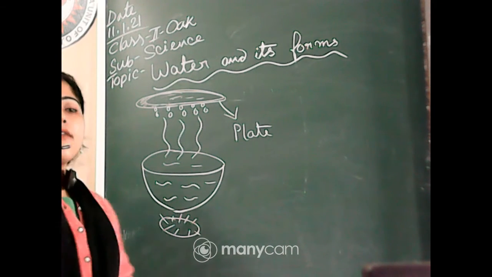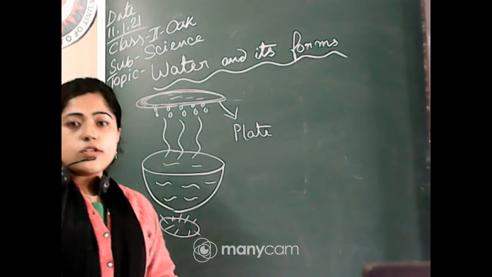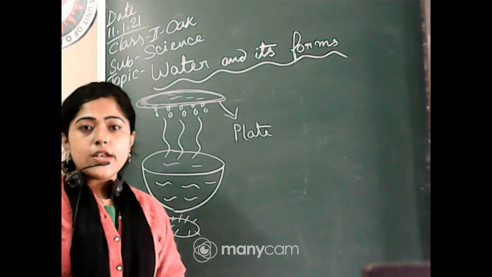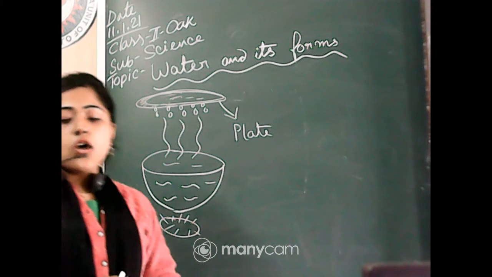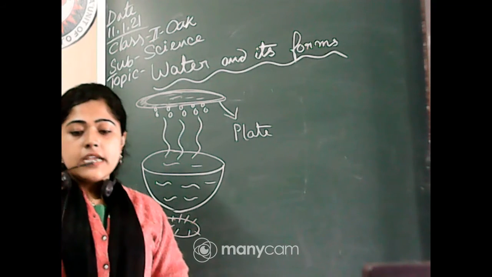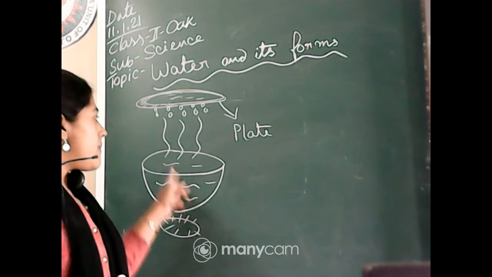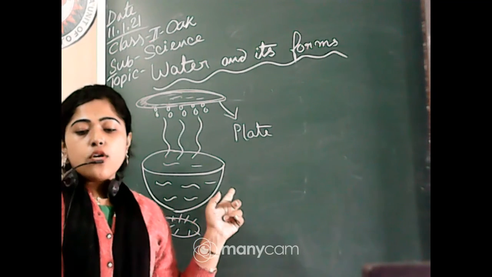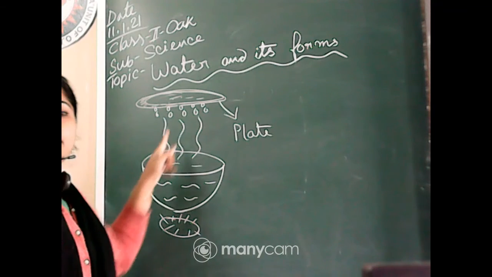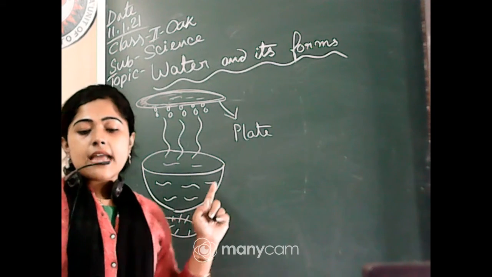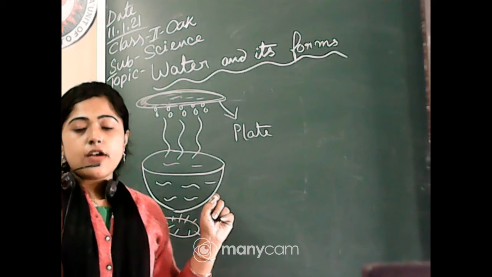So here the water vapor changes into water. Don't do this alone, as I already told you. Tell your parents to show you. Ask an adult to hold a steel plate in front of the spout of the kettle or bowl. From where the steam is coming out, you can see the steam coming out, right? And what do you see? You see tiny drops of water on the steel plate.